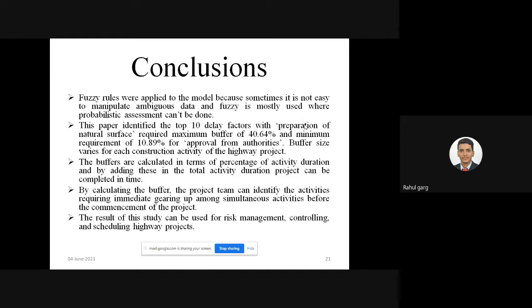So this paper identifies the top 10 delay factors. Preparation of natural surface requires a maximum buffer size of 40.64% in terms of percentage of activity duration, and the minimum buffer size is 10.89%, for approval from the authorities. So buffer size varies for each construction activity, because each project is very different in its nature and each project contains different risk factors.